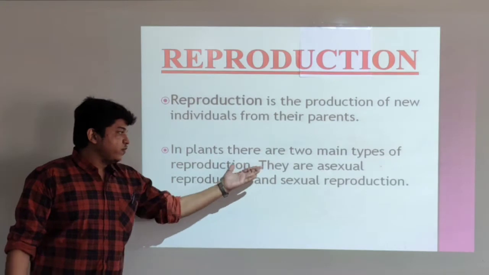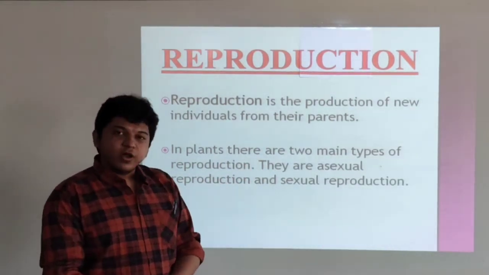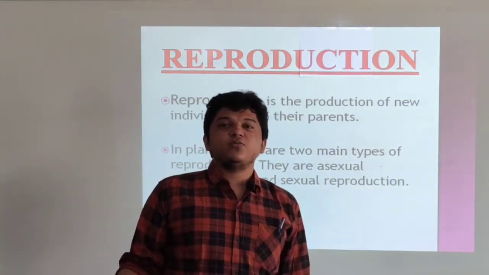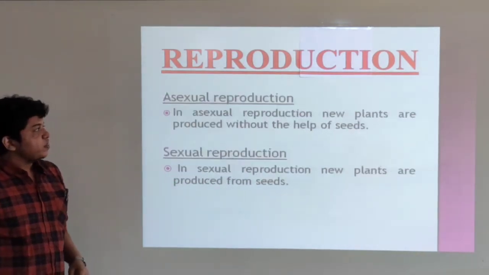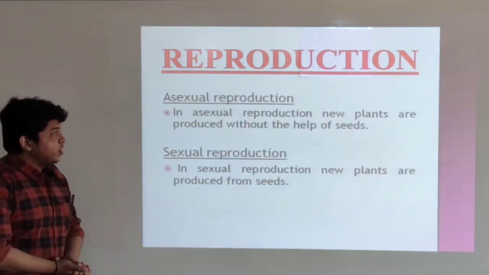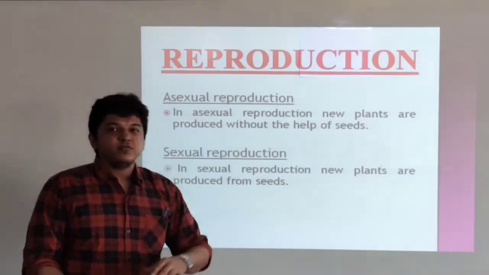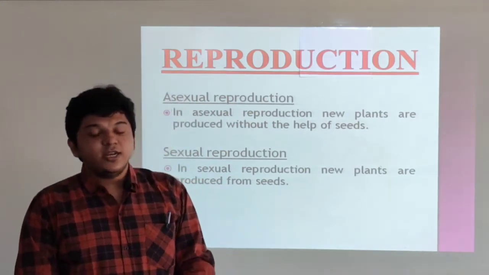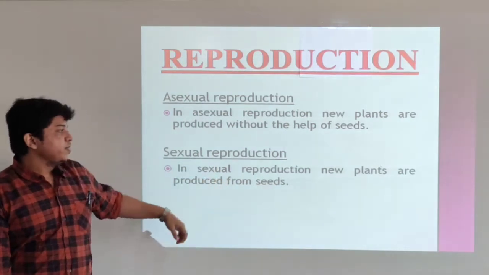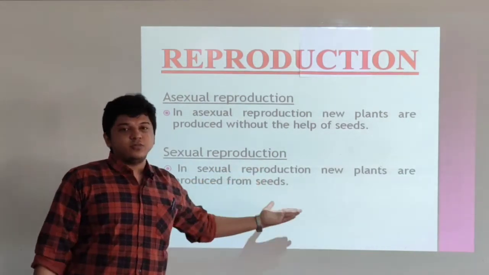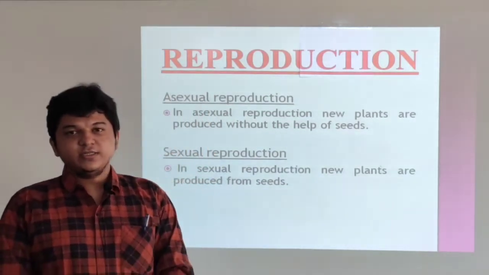There are two types of reproduction, sexual reproduction and asexual reproduction. One by one we will see what sexual reproduction is and what asexual reproduction is. Let us talk about asexual reproduction. In asexual reproduction, new plants are produced without the help of seeds. And in sexual reproduction, new plants are produced from seeds.